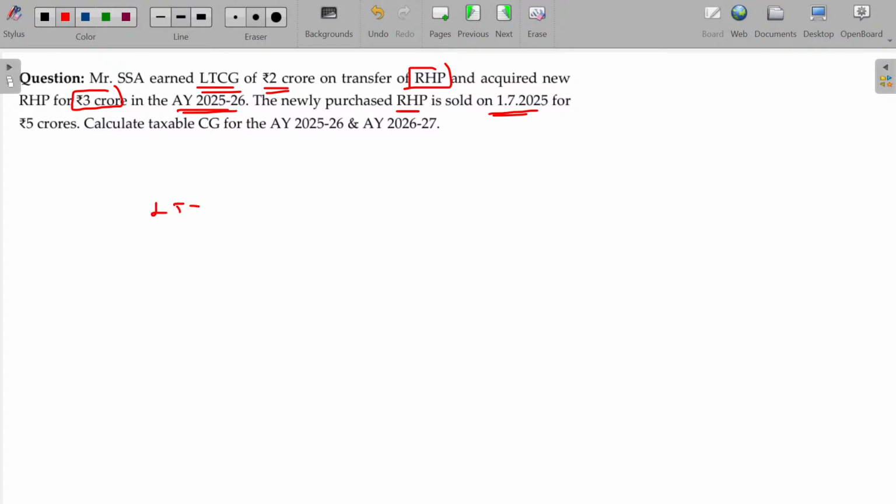So, long-term capital gain being 2 crores, minus deduction under section 54 being 3 crores, though it is 3 crores, restricted to the long-term capital gain only. Always remember, after claiming any deductions, it should not be negative. So, taxable value being 0. This happens in assessment year 25-26.